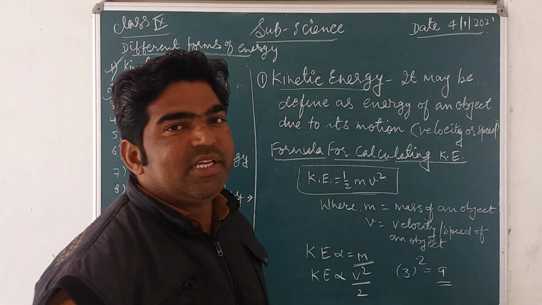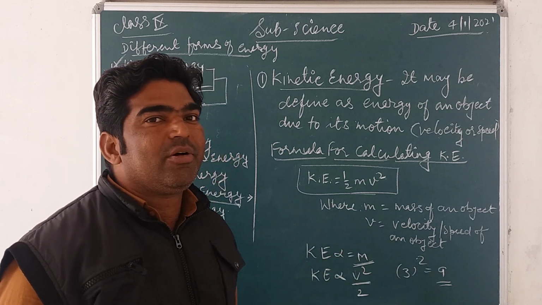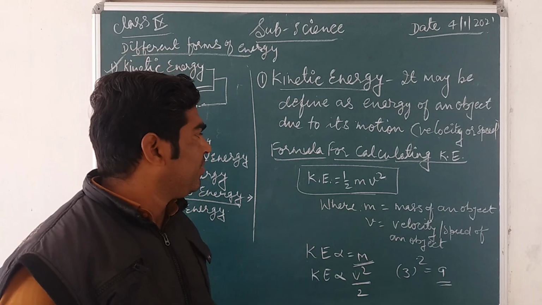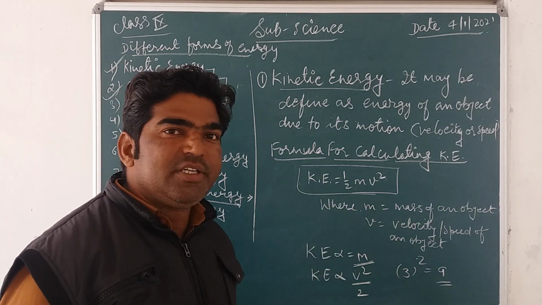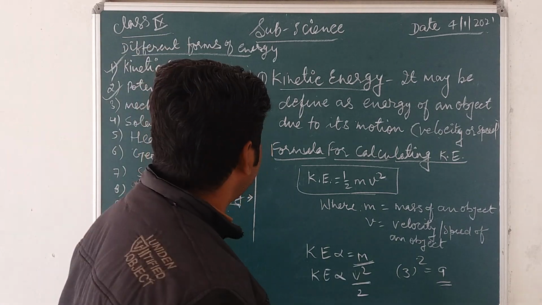And kinetic energy is a type of energy, so you know that the unit of energy is joule. So the unit of kinetic energy is also joule.